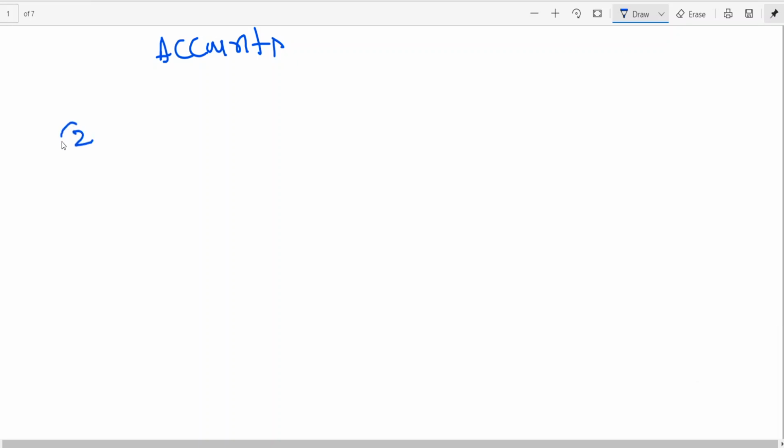So the first point I discussed with you is the profit sharing ratio. Now let us look at the second point. Now here I will be writing the revaluation account.